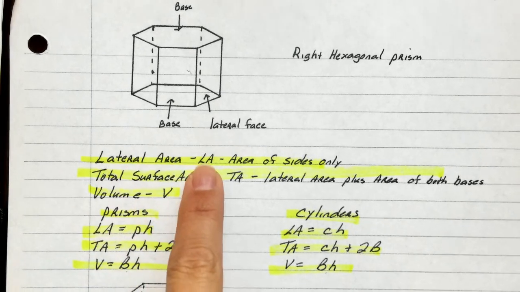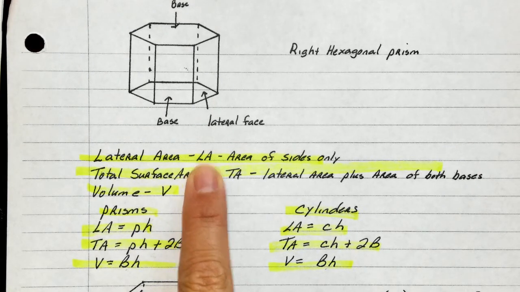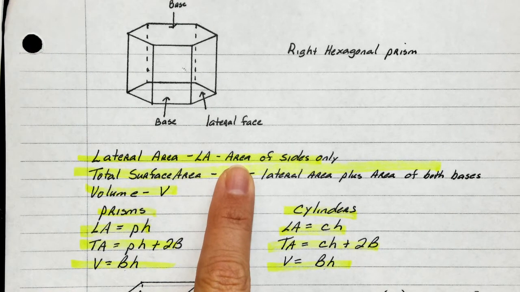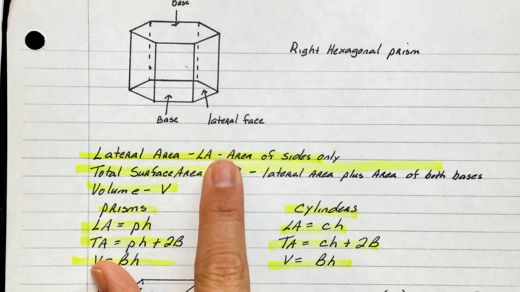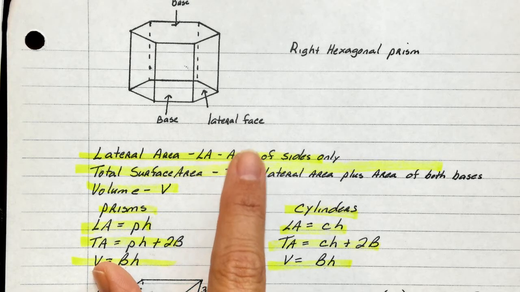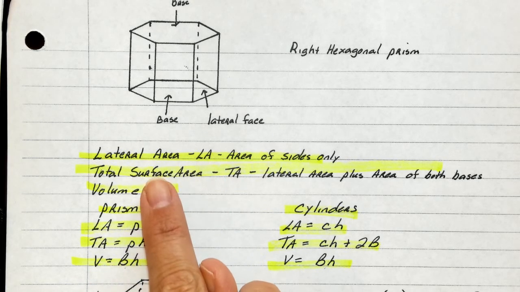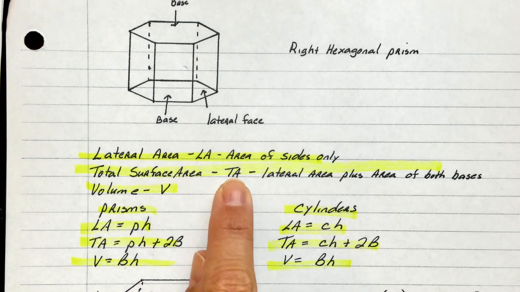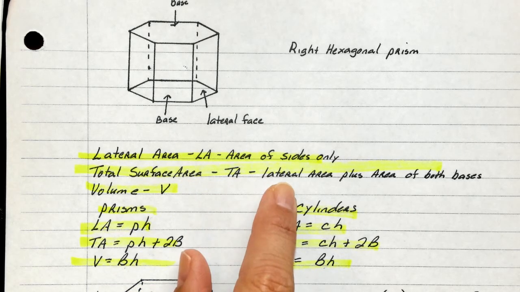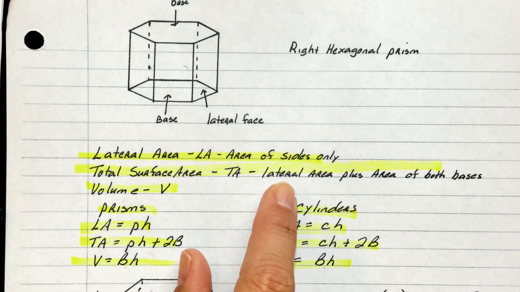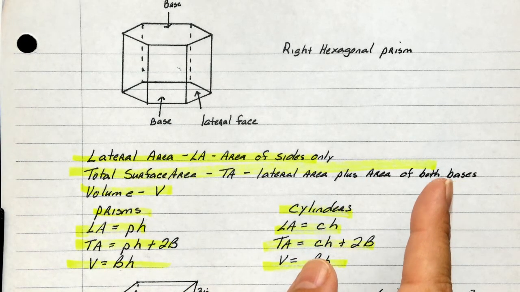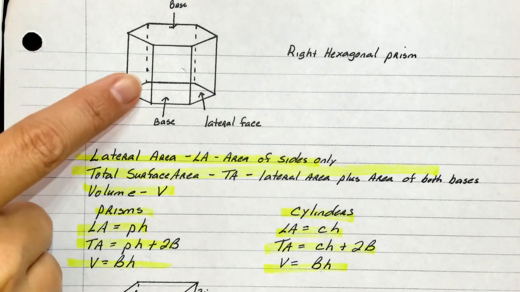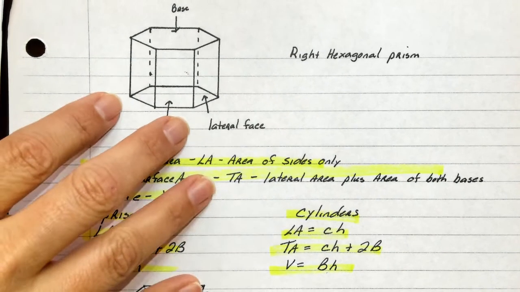Lateral area, which we will label LA, defines area of sides only. So if you are asked for the lateral area, you are not including the bases, okay? But if you're asked for total surface area, we label that TA. That means you're going to take your lateral area plus the area of both bases.